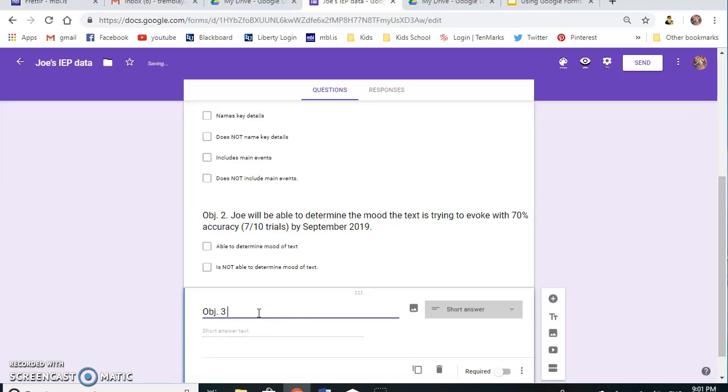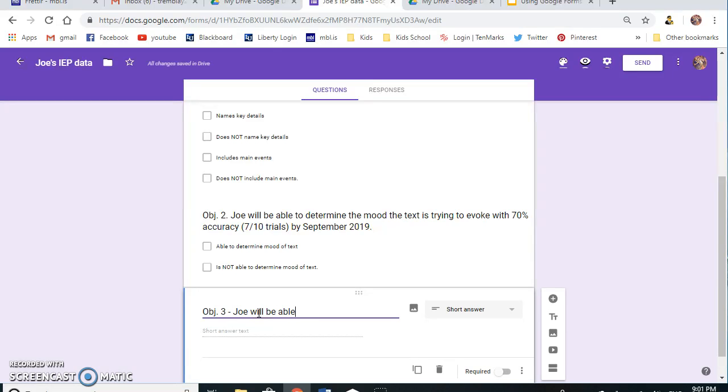Objective number 3 states Joe will be able to make inferences when reading an informational text, citing textual evidence and examples to support them with 80% accuracy. It's a pretty heavy short-term objective. I'm going to write that out and show you what I do with that one.